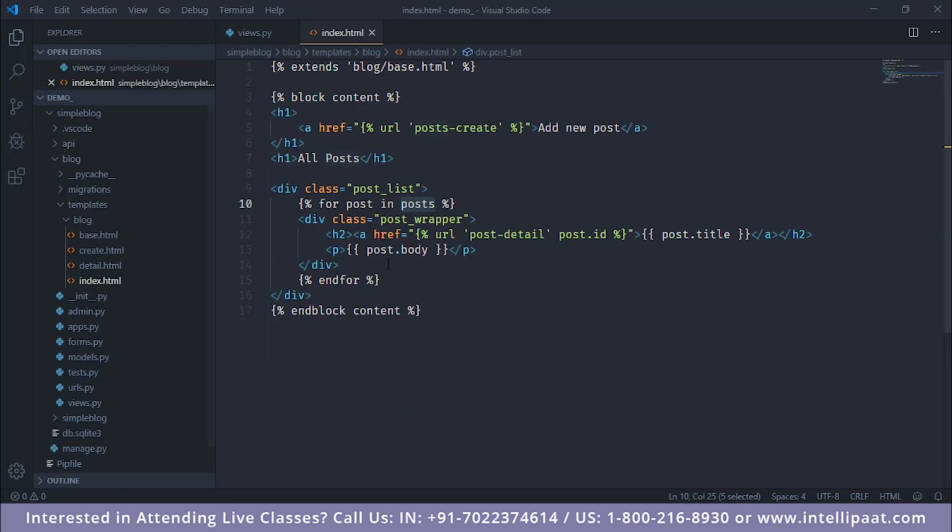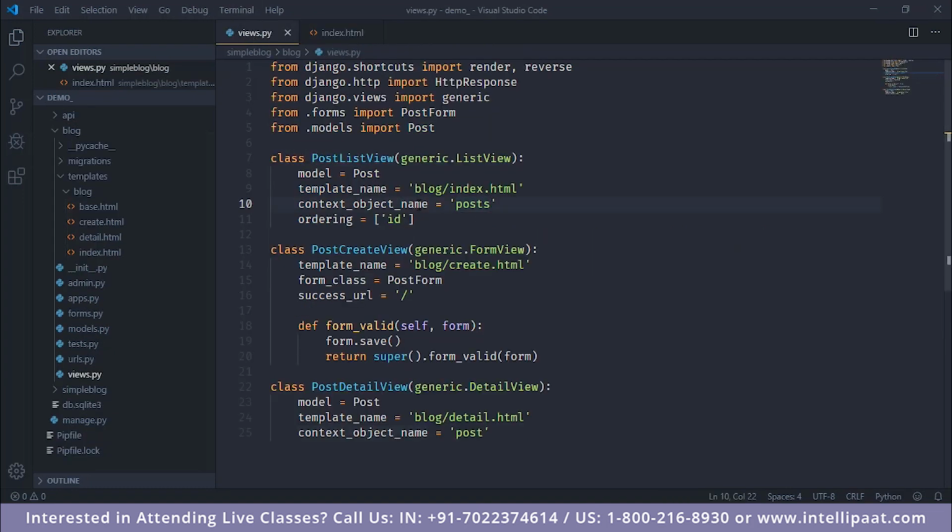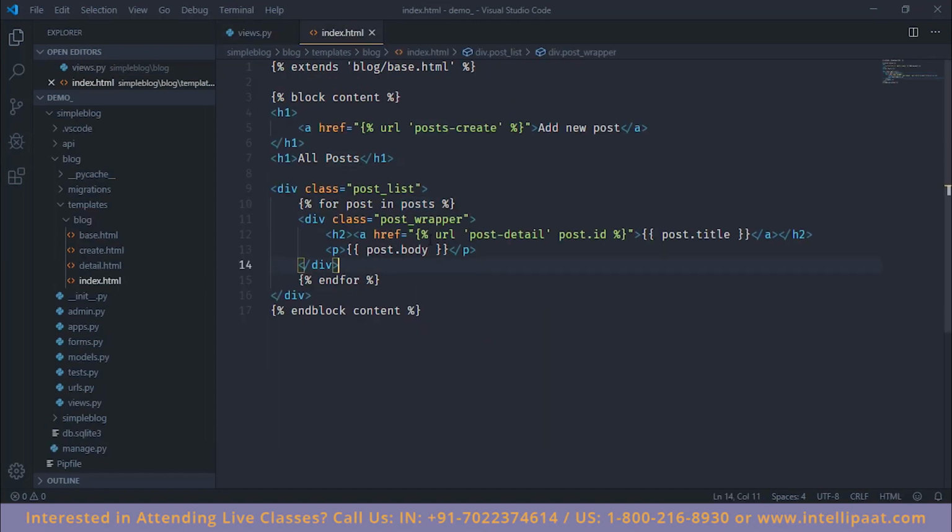So what happens is, after fetching all the data from the database, the view passes all the records or the posts in a dictionary named posts when rendering our template. Then in the template we loop over all the posts and display the data. So a context is basically just a dictionary with key values, where the key represents the variable name and the values represent our values for those variables. This is then used by our templates to generate the dynamic content that we need. So let's move on to the next question.